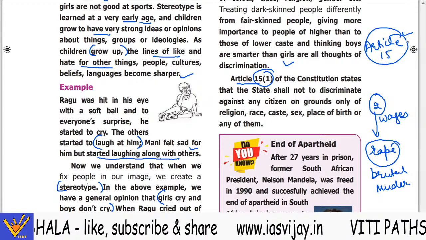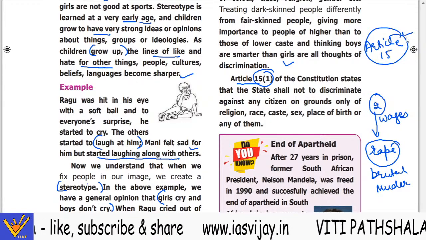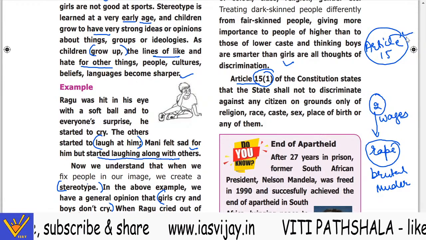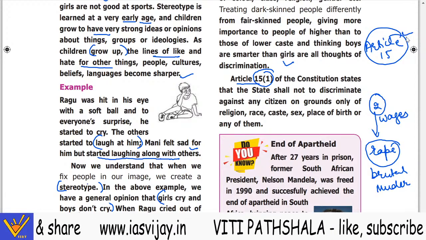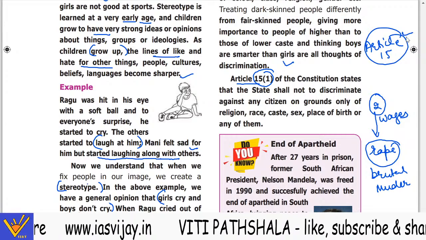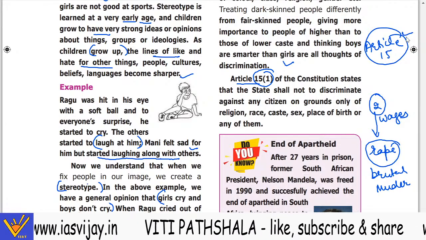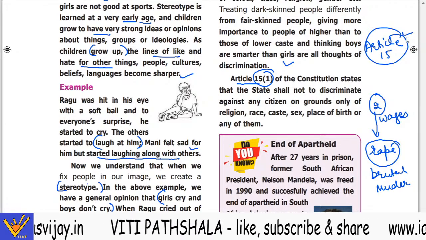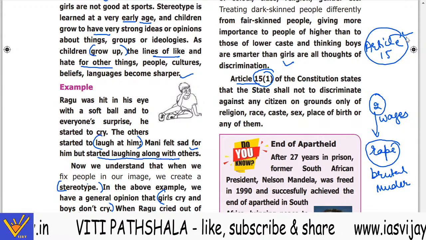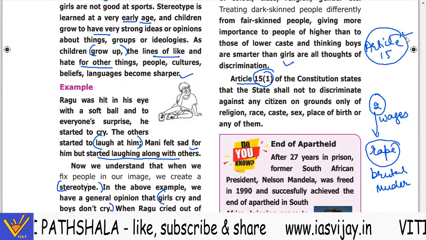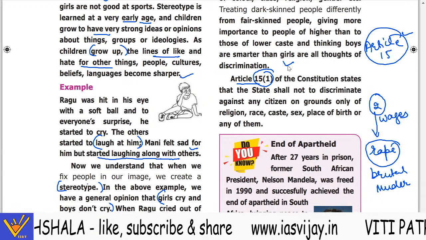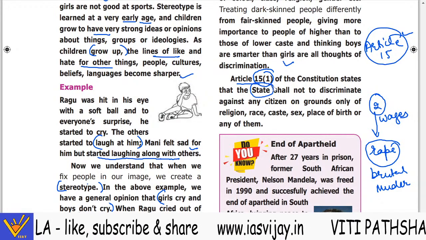Now the landlord people, today also in our society, they discriminate. In rural areas, discrimination between people and untouchability is practiced nowadays also. Now Article 15 subclause 1 of the Constitution states that the state shall not discriminate. So this is against the state.